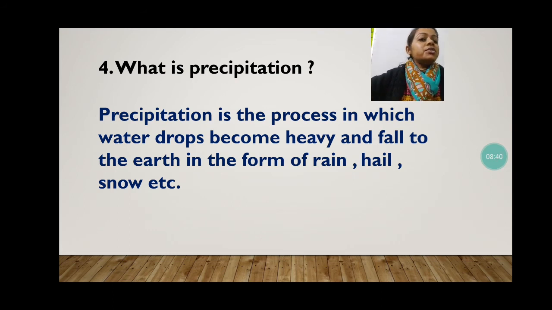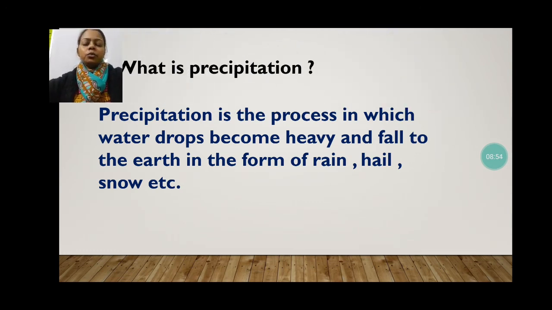So precipitation is the process in which water drops become heavy and fall on the earth in the form of rain, hail, snow, etc. The water will come down on the earth in any way. It can be snow also. Snowfall is also an example of precipitation.